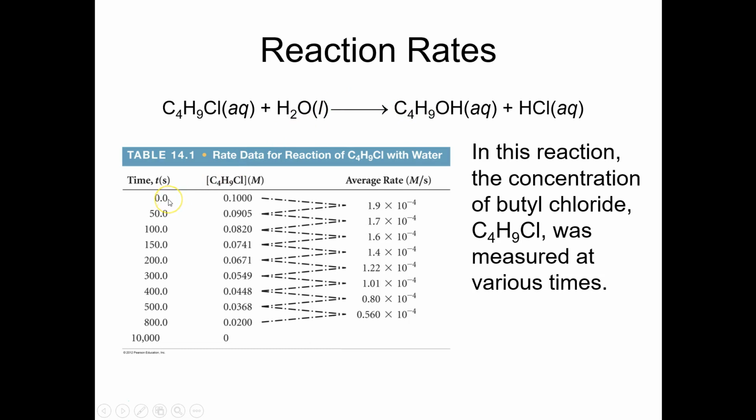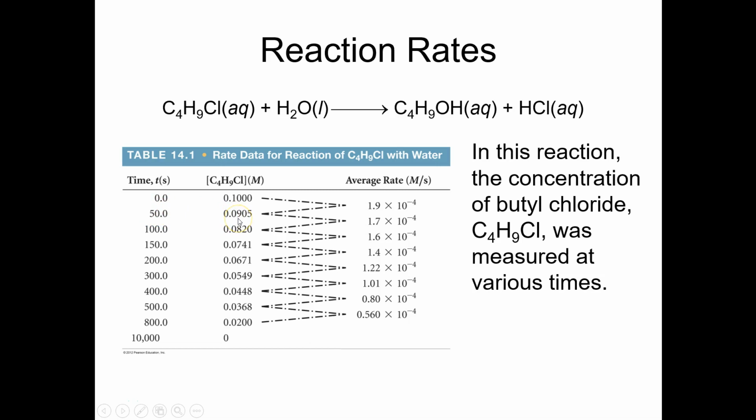We're looking at what the concentration of butyl chloride is every 50 seconds. In the beginning, it's 0.1 molar, and then it goes down after 50 seconds, and down some more after 100, and down some more after 150, et cetera. And what we can do is actually calculate average rates of disappearance of the butyl chloride over each span of 50 seconds.